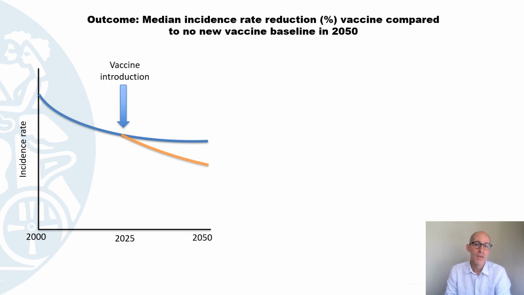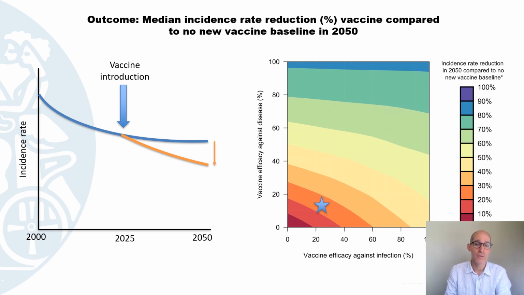We introduce the vaccine and TB incidence goes down, and we might show that as an impact on TB incidence in 2050. You can see here the vaccine of a certain efficacy against infection and a certain efficacy against disease had a certain population level impact, which is the blue star, and a different vaccine with a higher level of protection against infection and a higher level of protection against disease has a higher population level impact. So we use those heat maps to try and illustrate clearly what the impact of those different vaccine characteristics would be in these model populations.